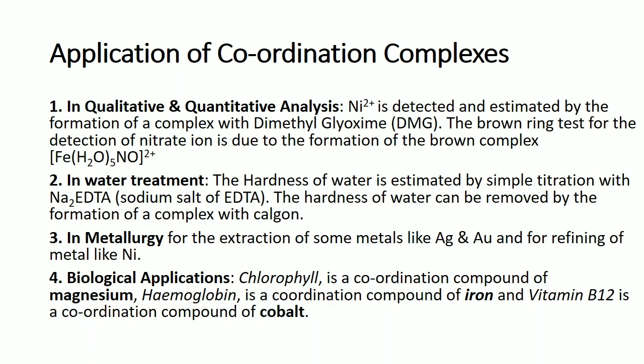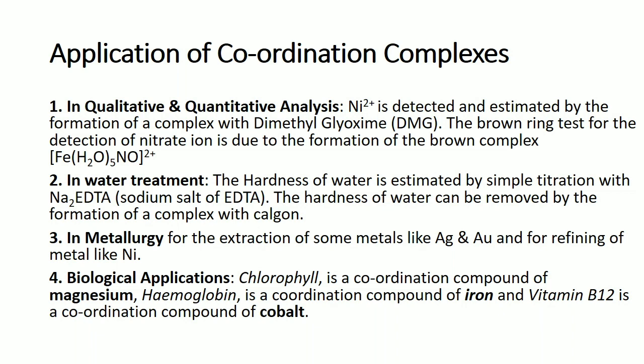There are different types of applications of coordination complexes. Coordination complexes can be used in qualitative and quantitative analysis for the detection of some ions in our laboratories, and in water treatment. Other applications are in metallurgy and then in biological systems.